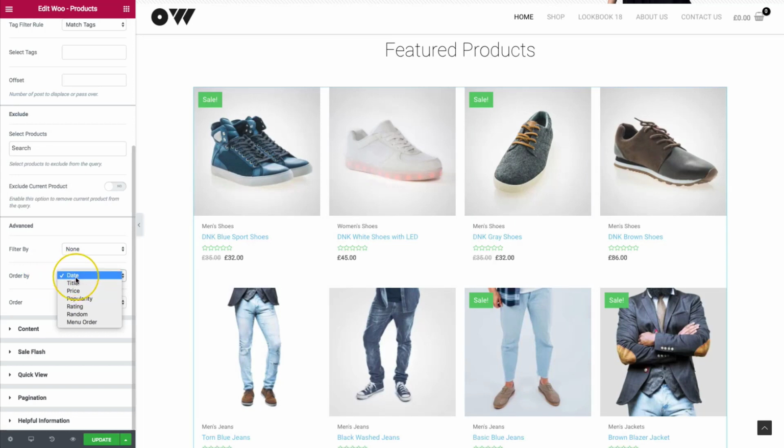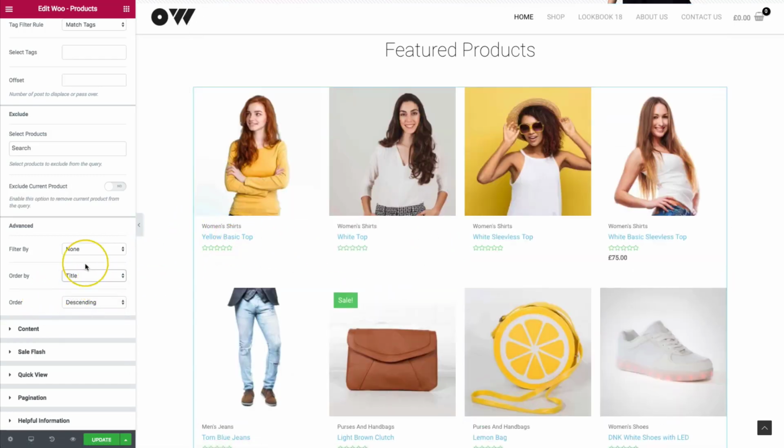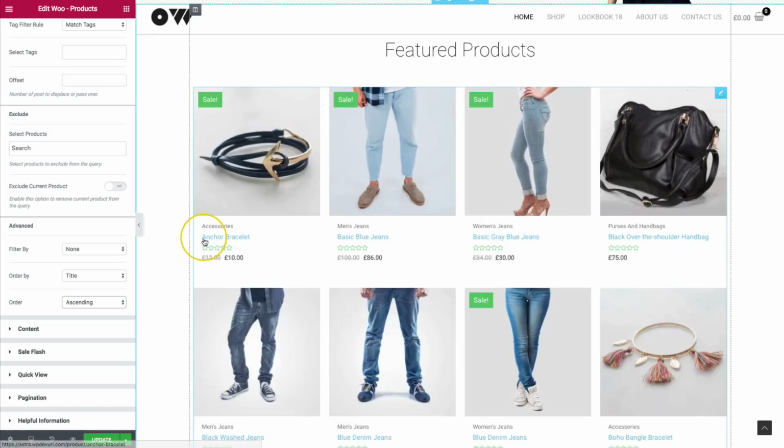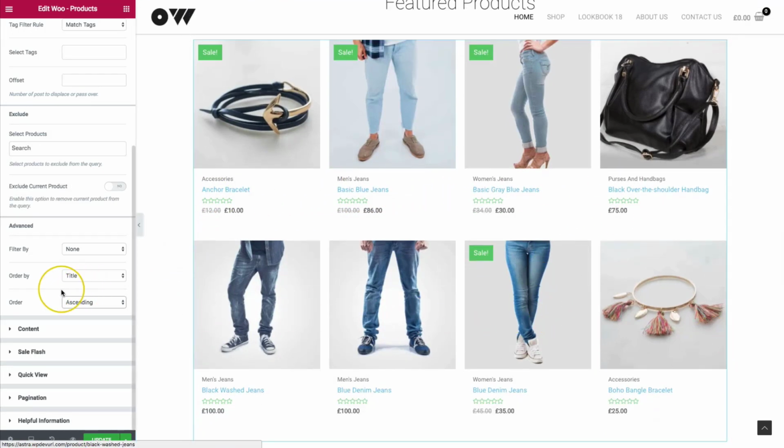We can order them by the date that they were published, the title, the price, how popular they are, the ratings that they have, random, or in menu order, which if you're familiar with the menu order, you can actually manually set the order that your products will show in your shop on the back end of your product page. So right now we have it by date, so we have it by the newest published first all the way down to the oldest, and we can do it by title. So if we do it by title, we have this by descending, so it starts with the Y first, and if we go ascending, we'll start with A, B, and then keep going down such as that.